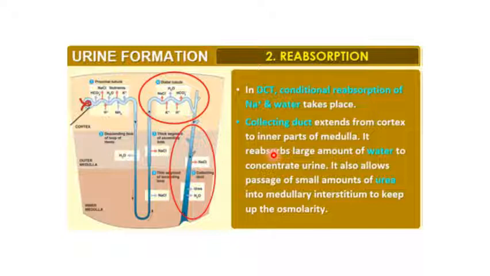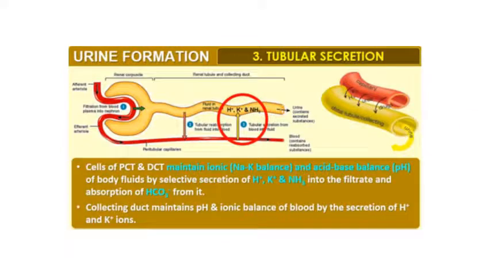So till now we finished filtration and reabsorption. In filtration, all the harmful substances were removed, and in reabsorption, all the necessary substances like glucose, sodium were reabsorbed back by the body. Then we have tubular secretion, where the cells of PCT and DCT maintain the ionic balance, that is sodium and potassium balance, and acid-base balance to maintain the pH. Because here they selectively secrete hydrogen ion, potassium ion and NH3 into the filtrate, and they absorb HCO3 from it.